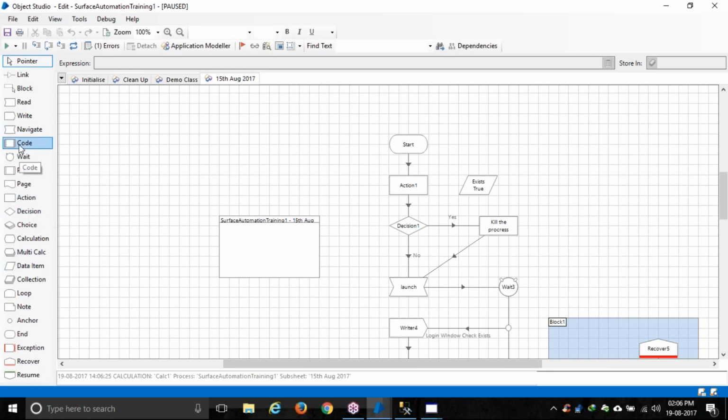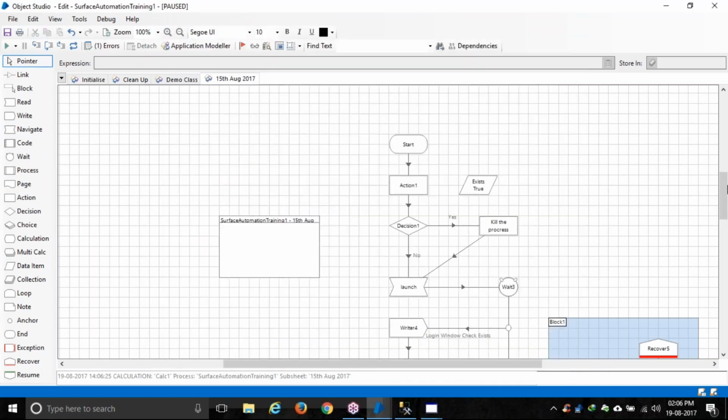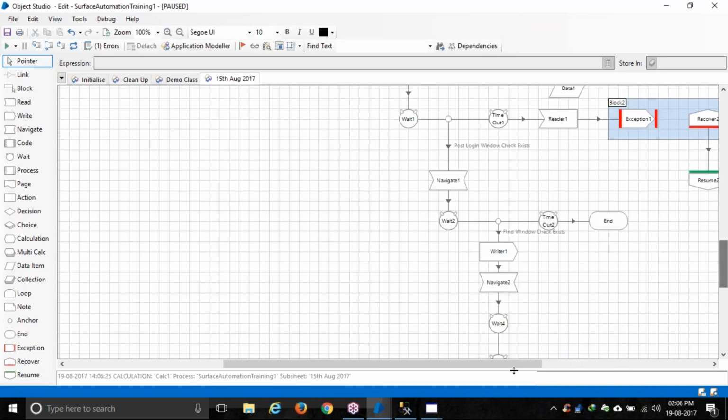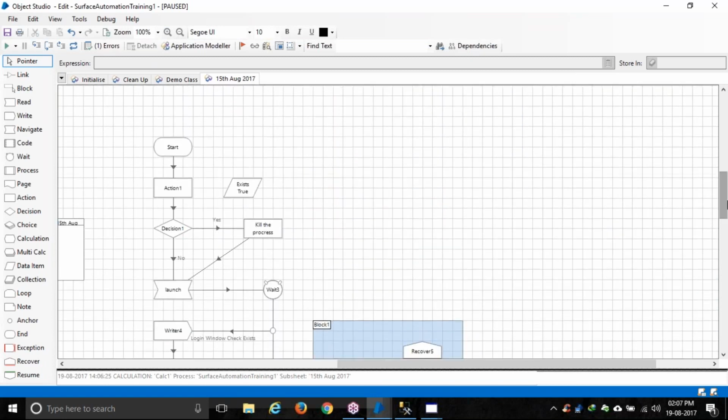There is a stage called code. So here you can write C# code if you want, but 90% of the time it will be configuration only. And obviously it's not so easy. You need to build it in a very robust way, right? What happens if the application is down? You need to write the logic for that as well.